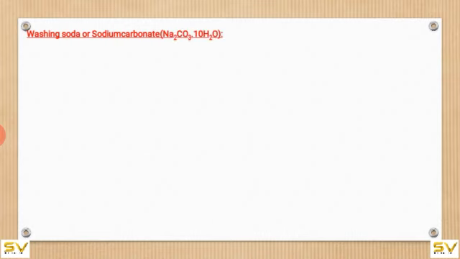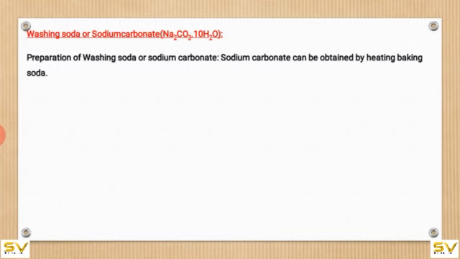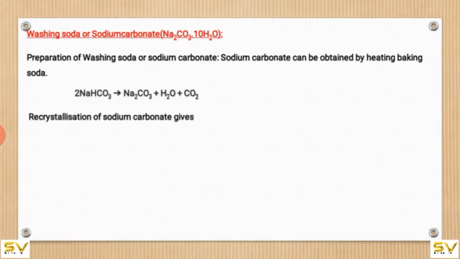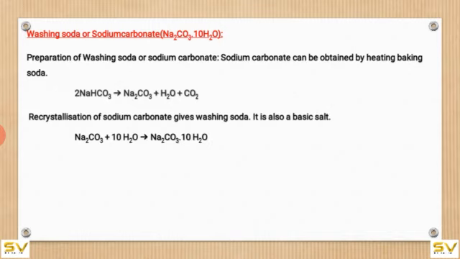Washing soda or sodium carbonate, Na2CO3·10H2O. Preparation of washing soda or sodium carbonate. It can be obtained by heating baking soda: 2NaHCO3 gives rise to Na2CO3 + H2O + CO2. Recrystallization of sodium carbonate gives washing soda, which is a basic salt: Na2CO3 + 10H2O gives rise to Na2CO3·10H2O.